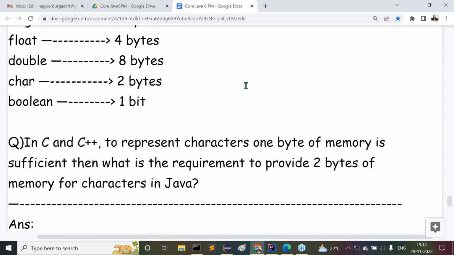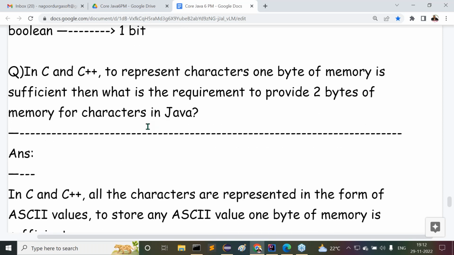Right, sir. Then immediately we have a question. In C and C++, to represent characters, 1 byte of memory is sufficient. Then what is the requirement for Java to provide 2 bytes of memory for characters?